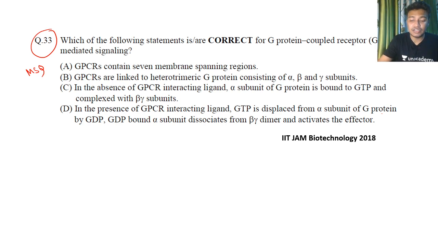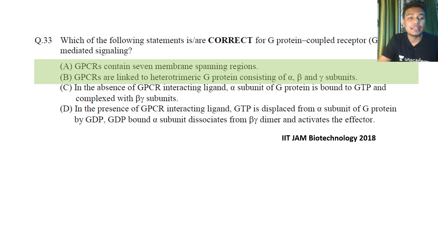Now in this question, if you're aware of MSQ type questions, more than one option can be correct. So the correct options are A and B. Now let me give you a quick explanation why. Option C says, in absence of GPCR interacting ligand, alpha subunit of G protein binds to GTP, which is not correct.